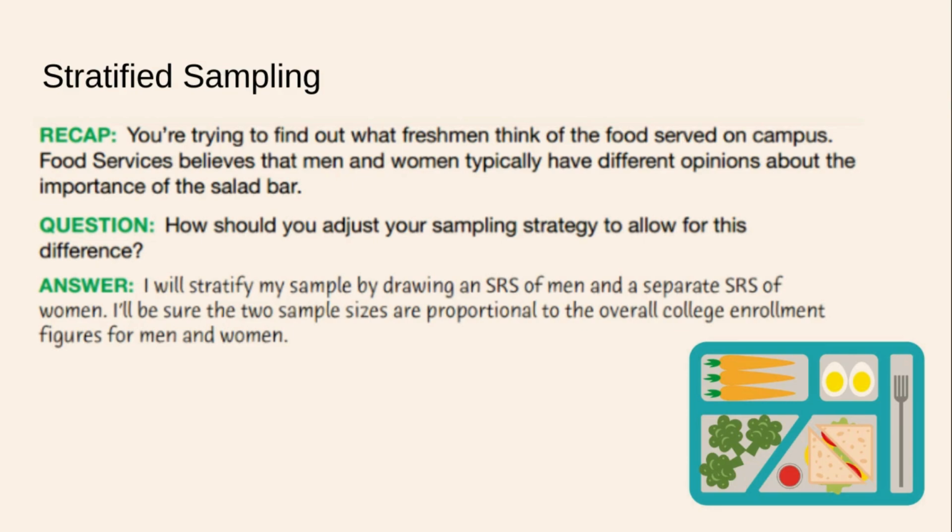For every 100 people we would sample, we would want 53 ladies and 47 men. That's how we would stratify to limit our sampling variability. And those are our two strata. We have the men and the women, and we would sample in proportion to how they appear in the population.